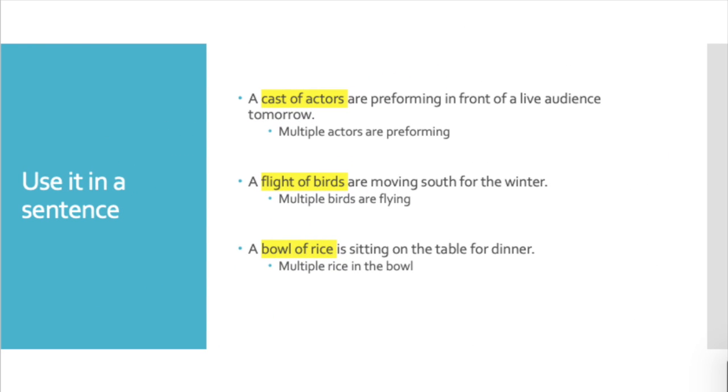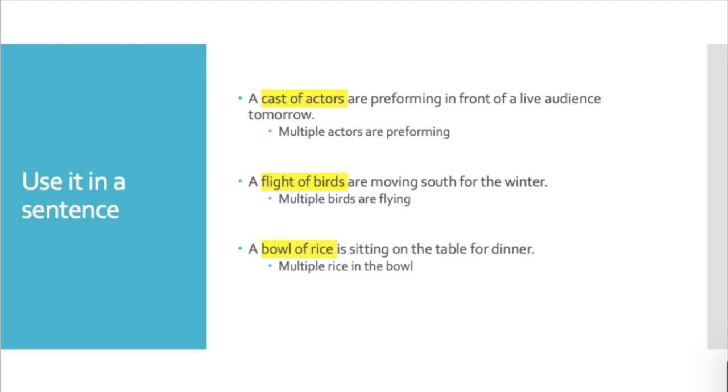So now I took the collective nouns and used them in a sentence. I have: A cast of actors are performing in front of a live audience tomorrow. We have multiple actors that are performing, so actors make up the cast. We also have: A flight of birds are moving south for the winter. So birds make up the flight. And last we have: A bowl of rice is sitting on the table for dinner. So rice, a bunch of rice, makes up what's in that bowl. We have to think of multiple things made into one group when we write our sentences.